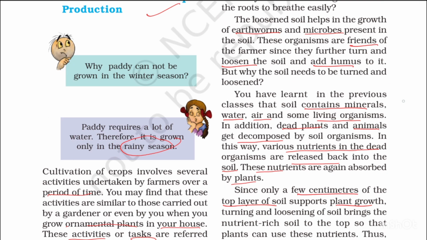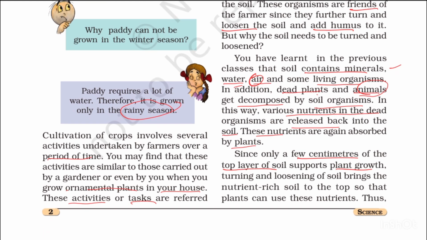Soil contains minerals, water, air and some living organisms. Dead plants and animals get decomposed by soil organisms. In this way, various nutrients in the dead organisms are released back into the soil.